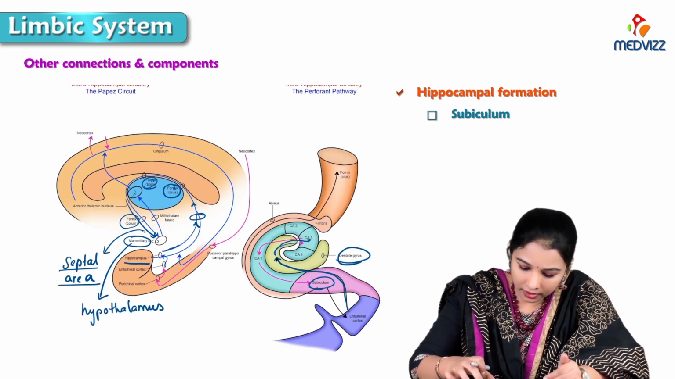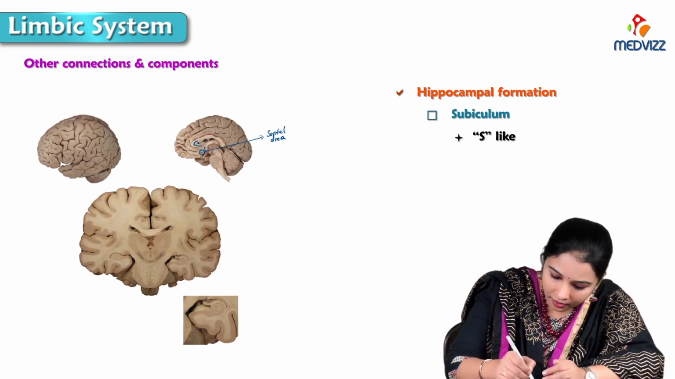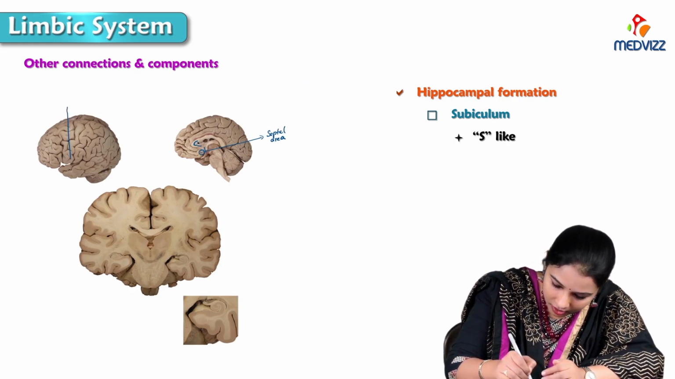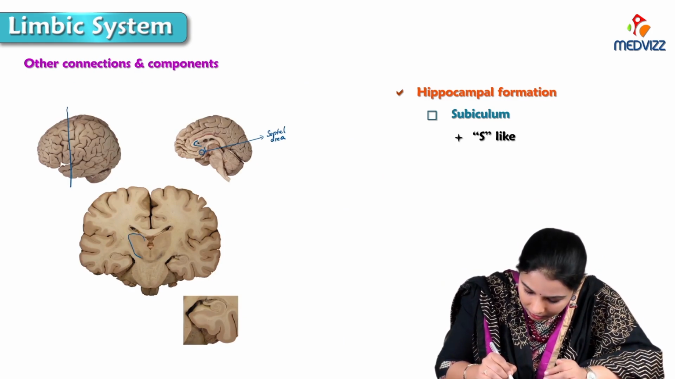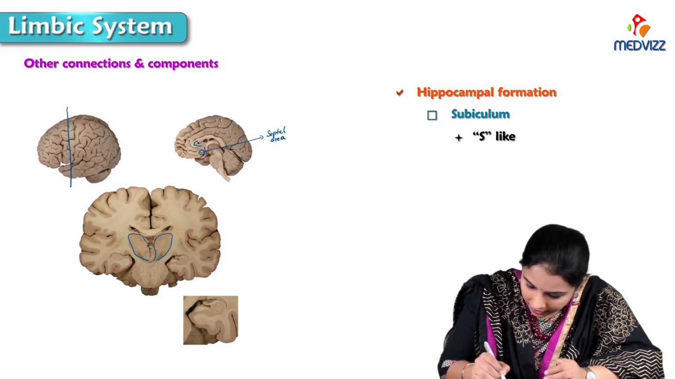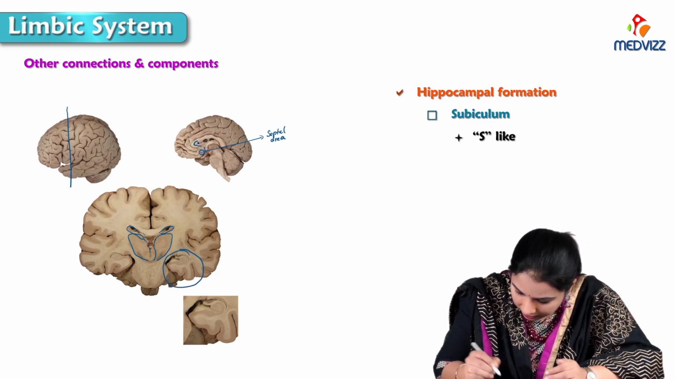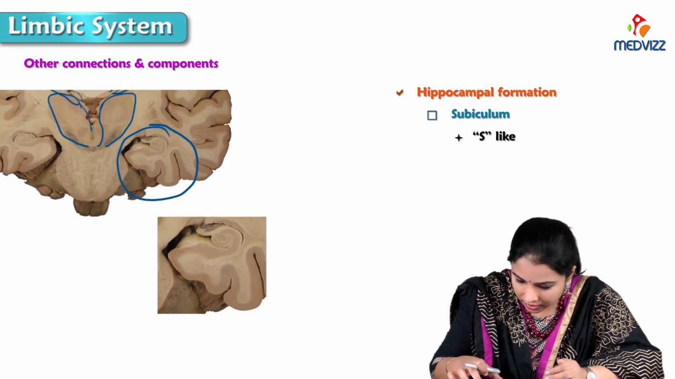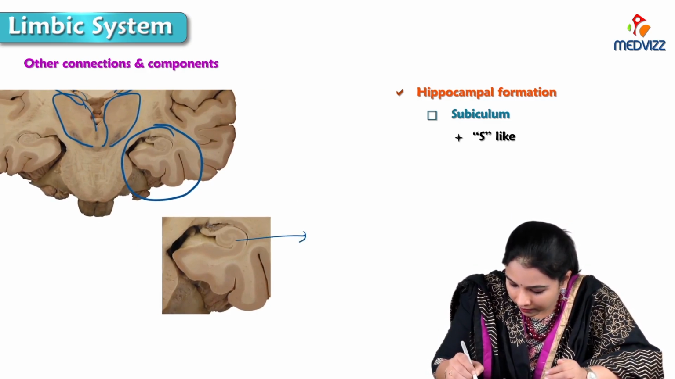Next, about the subiculum. Subiculum means it is S-like. So here is a section of the brain, a coronal section taken in this way, at the level of the thalamus. These two are the thalami, and we can see the anterior horn of the lateral ventricle on each side. So this part, if you notice here, which is enlarged, this S-like thing.